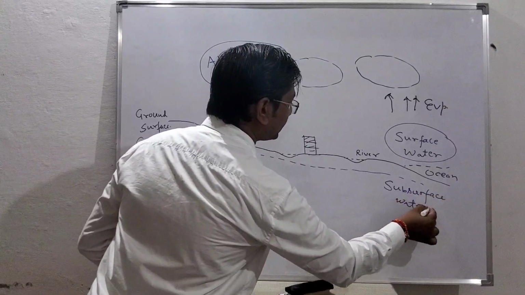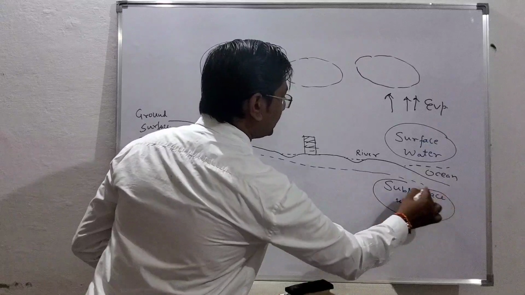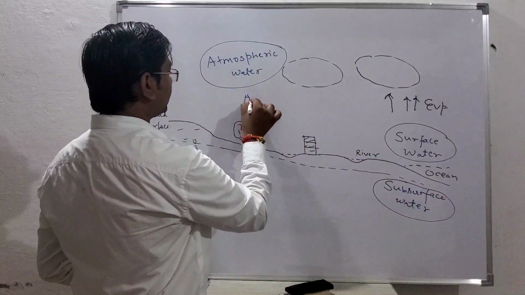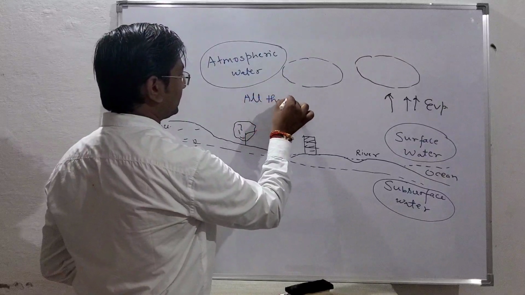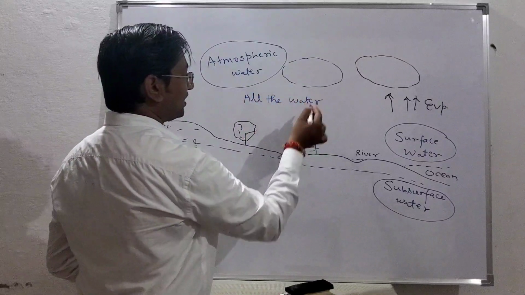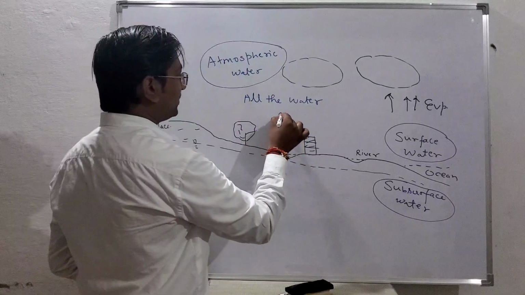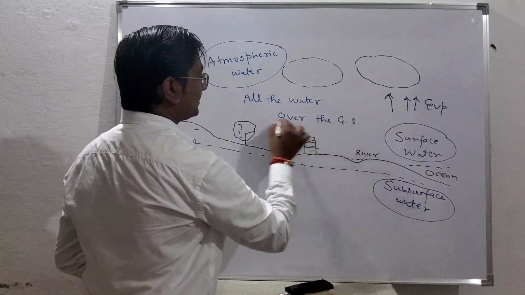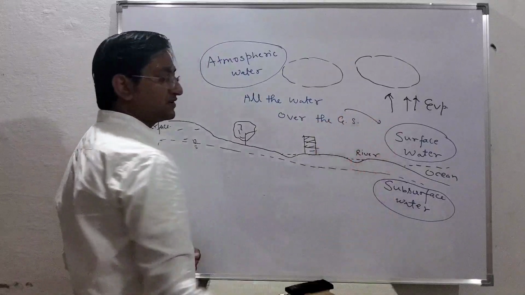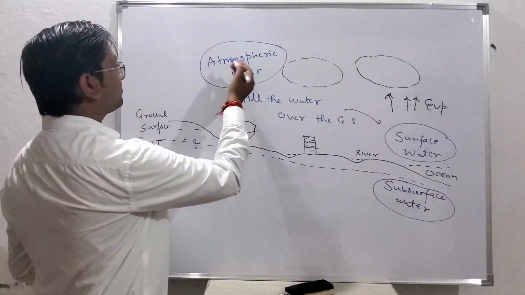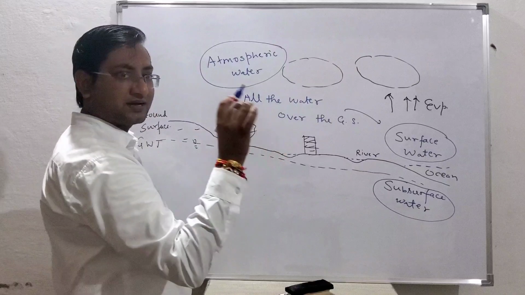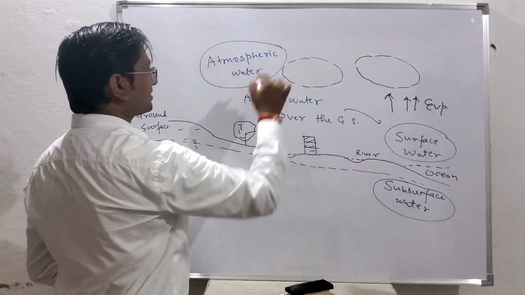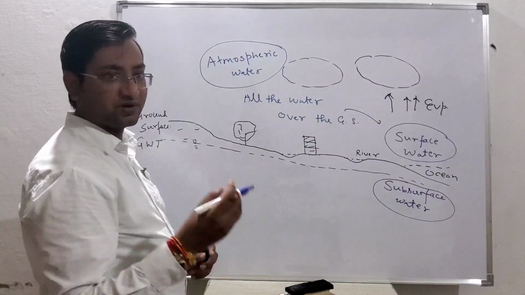And how can you define this? For surface water, you will say all the water available over the ground surface is called surface water. Atmospheric water is all the water which is available in the sky, in the form of clouds, in the form of humidity.